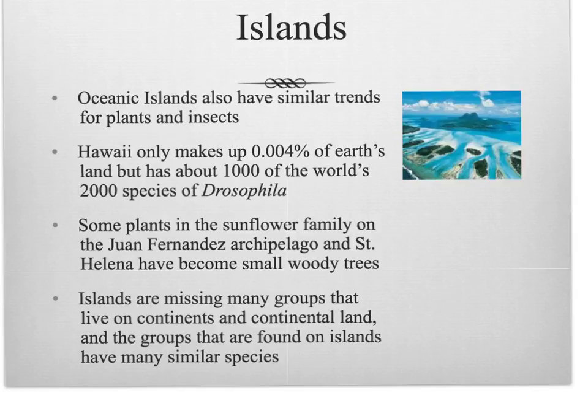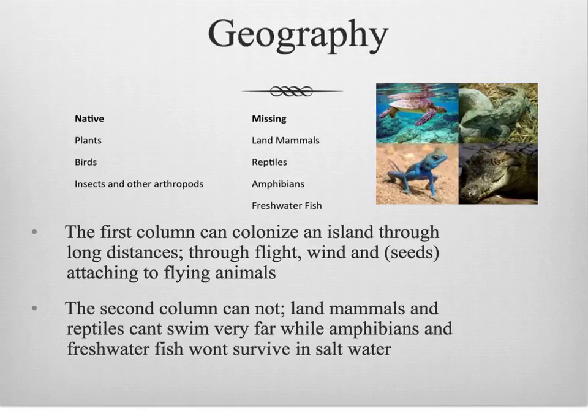Islands. Oceanic islands also show similar trends for plants and insects. Hawaii makes up only 0.004% of Earth's land, but has about 1,000 of the world's 2,000 species of Drosophila. Some plants in the sunflower family on the Juan Fernandez archipelago and St. Helena have become small woody trees. Islands are missing many groups that live on continents, and the groups that are found on islands have many similar species.